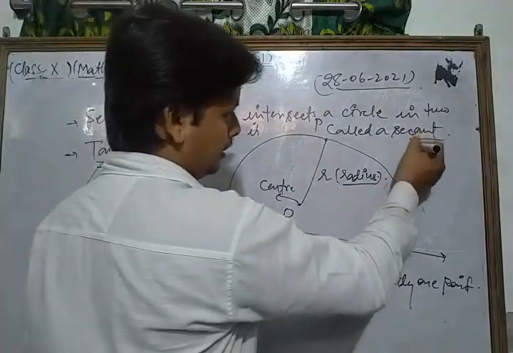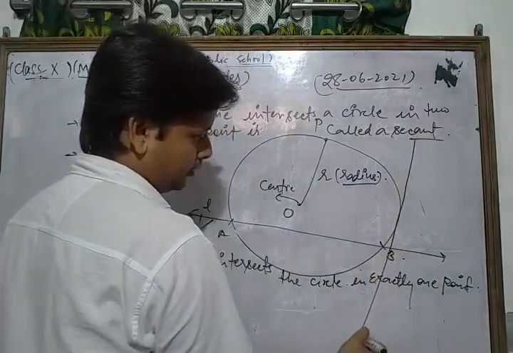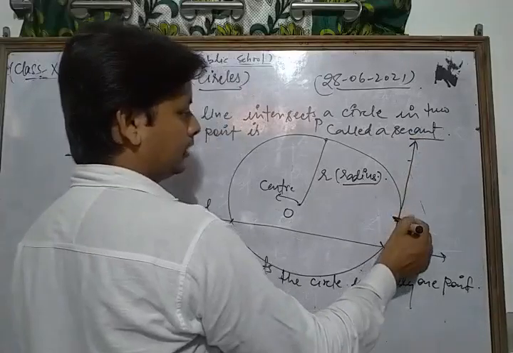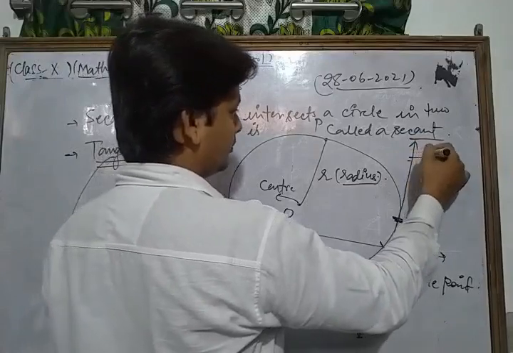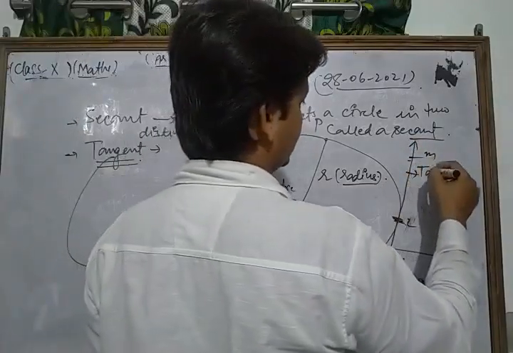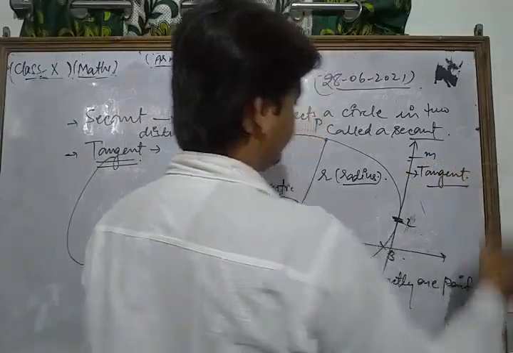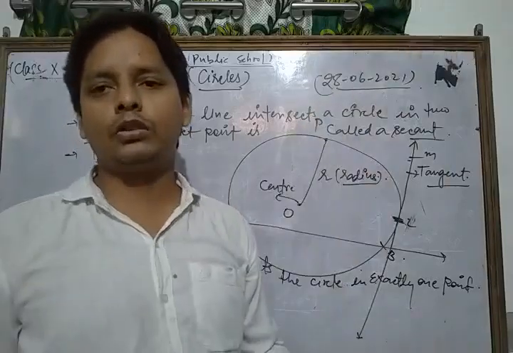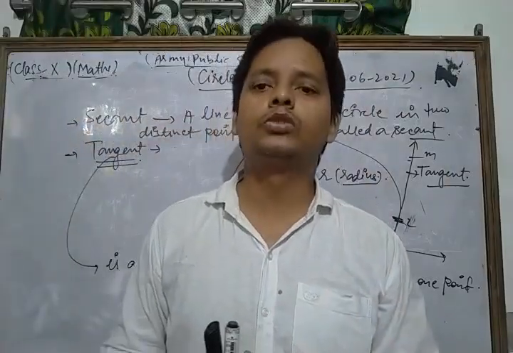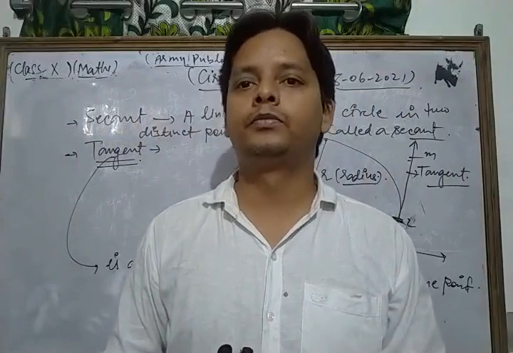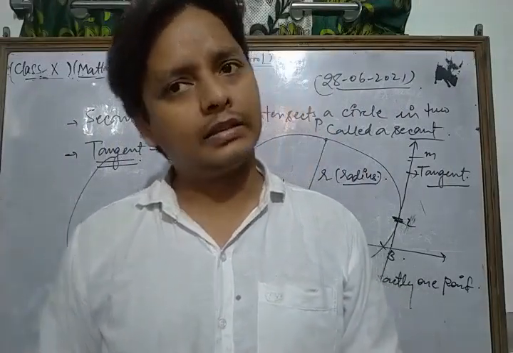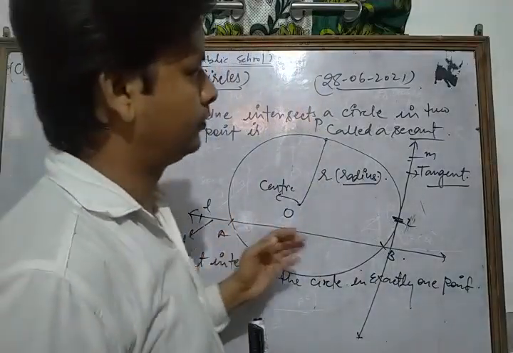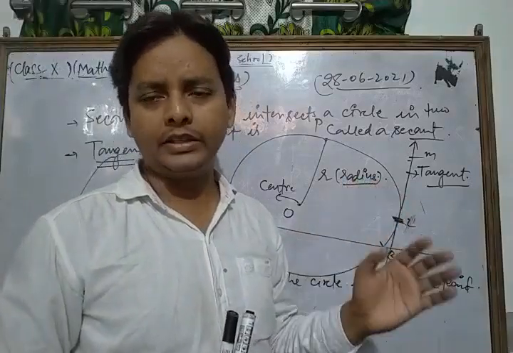If we draw a line in this way, and that line intersects the circle at exactly one point, let us call it M, then that line M is called a tangent. So now we have clarified the concept of secant and tangent of a circle.